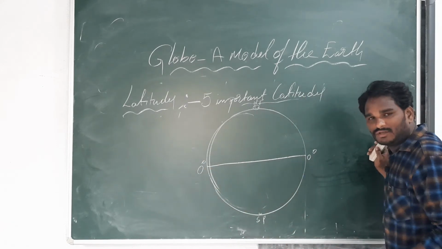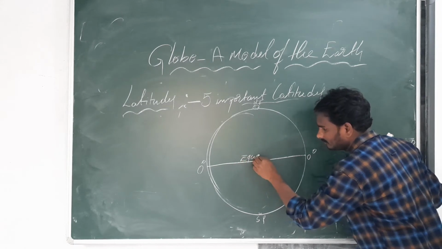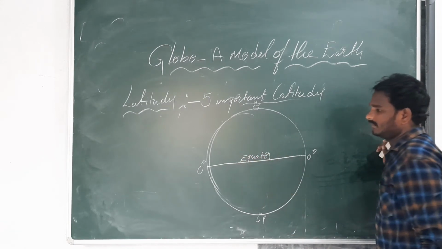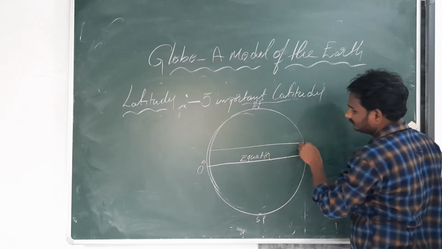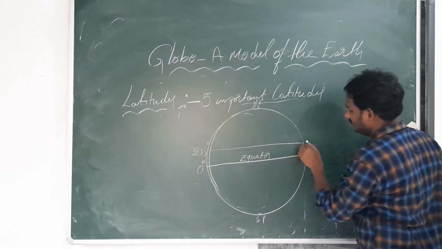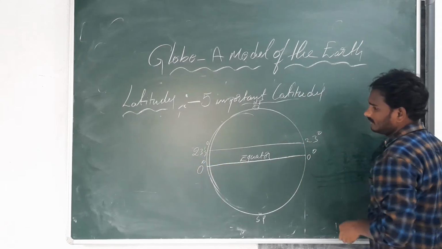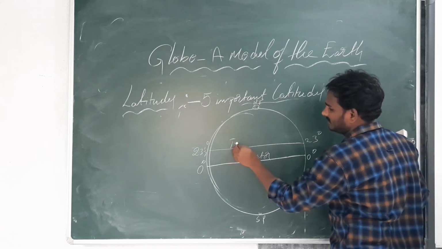The 0 degree latitude is called the equator. This is the first important latitude. Second latitude, 23.5 north latitude, is called the Tropic of Cancer.